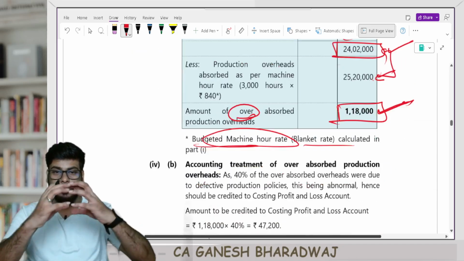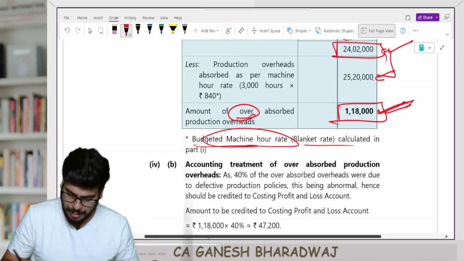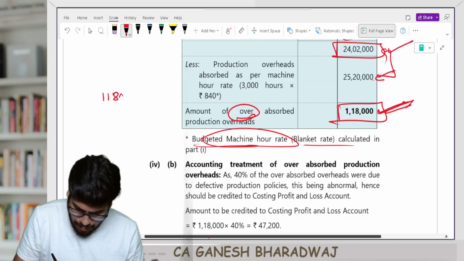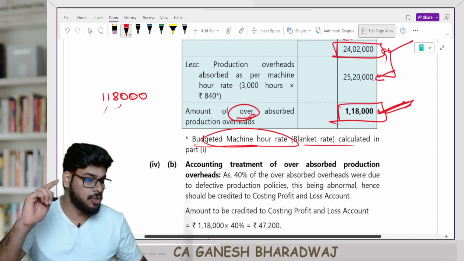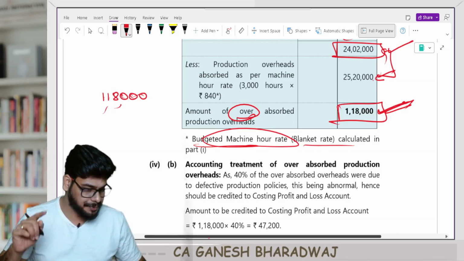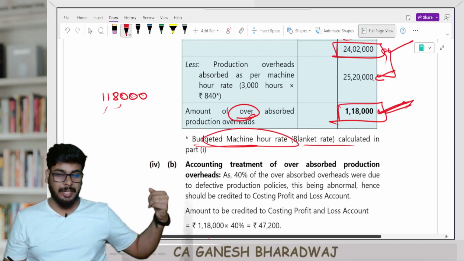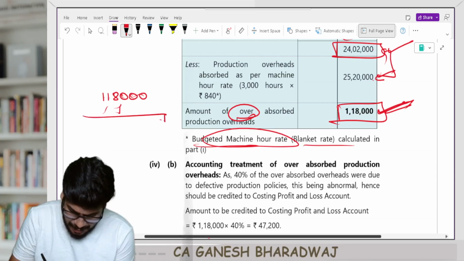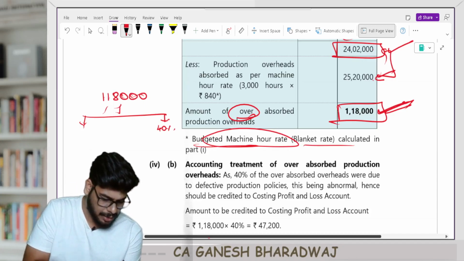Now, guys, you will be having this. This is your overall under or over absorbed, right? How much is this? 1,18,000. Now, on this entirely, you will use supplementary rate? No. So, first look at the reasons they have given. They have given that 40% is due to defective production, or 40% of this is due to abnormal items, right? So 40% of 1,18,000.